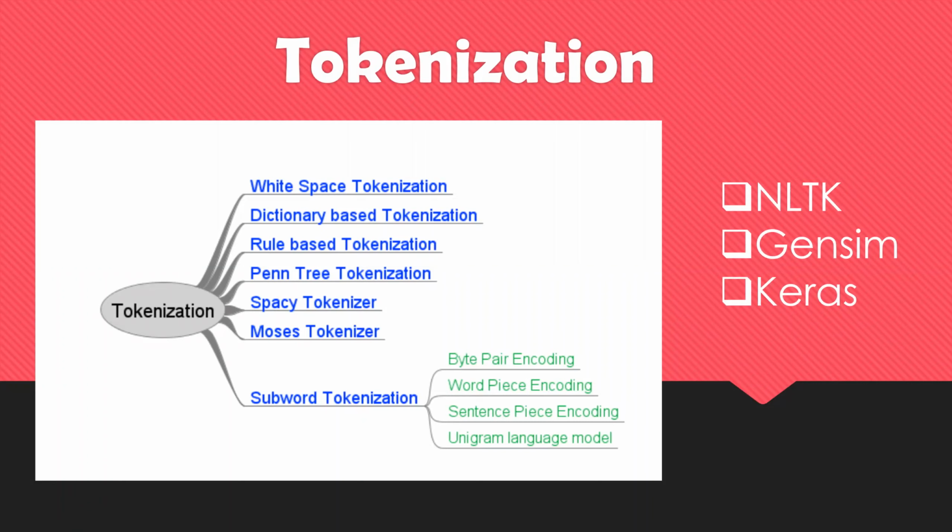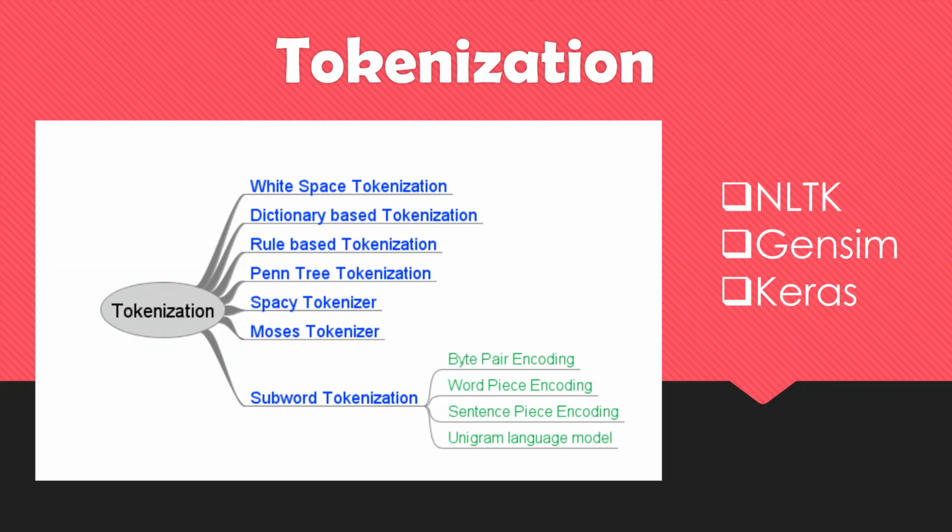For example, I will say, today is Monday. So how will the machine read it after tokenization? Today is one token, is is one token, Monday is another token. So today is Monday is divided into three tokens: today, is, and Monday. Based upon different techniques we use to break down our sentences, that is called tokenization.